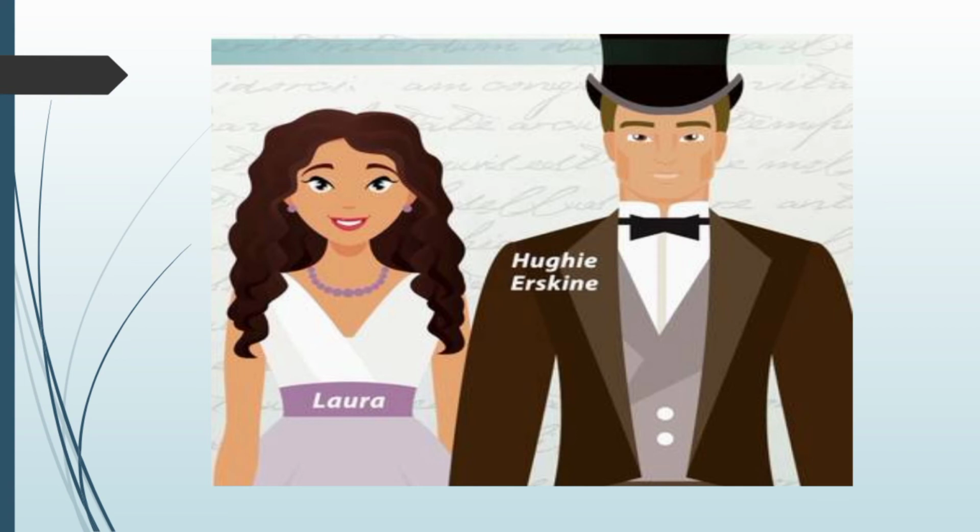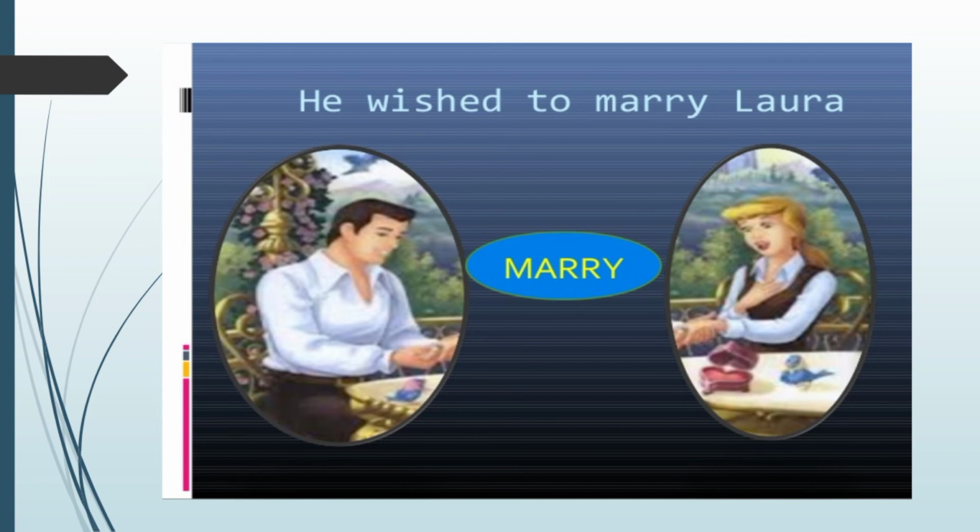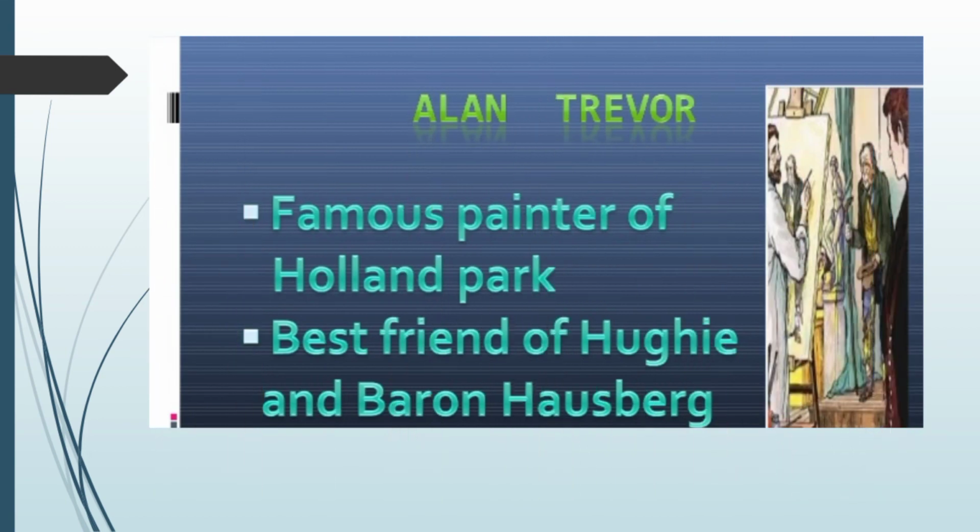Look at this picture. He loved a girl named Laura Martin, the daughter of a retired colonel. The colonel would only allow them to get married if Hughie had £10,000 of his own. One day, Hughie visited his friend Alan Trevor.